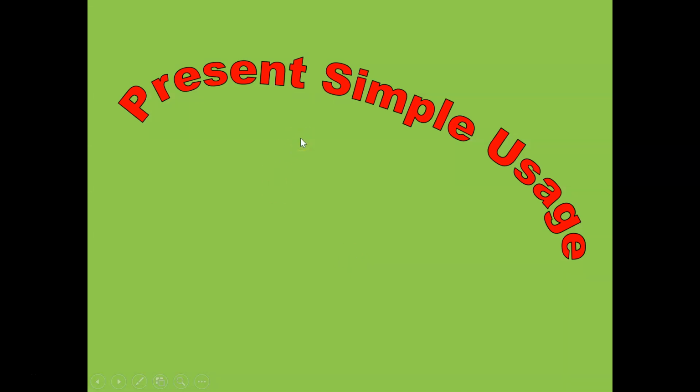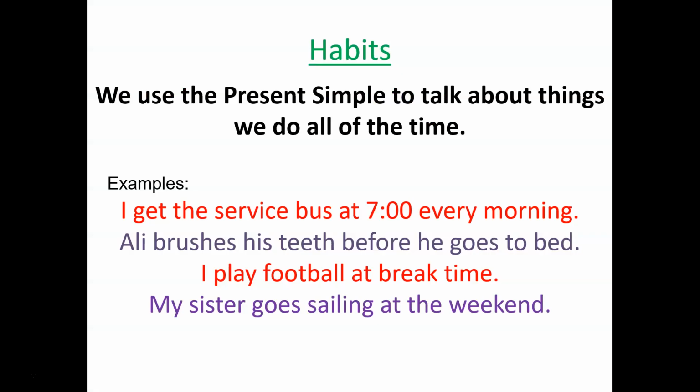Now, when do we use this present simple? We use it to talk about habits. Habits are things that we do all of the time. Things that happen regularly or repeatedly. Alright, we have here some examples. I get the service bus at 7 every morning. Every morning. Okay, we have here a time indicator that shows that this action happens often. It happens all of the time.